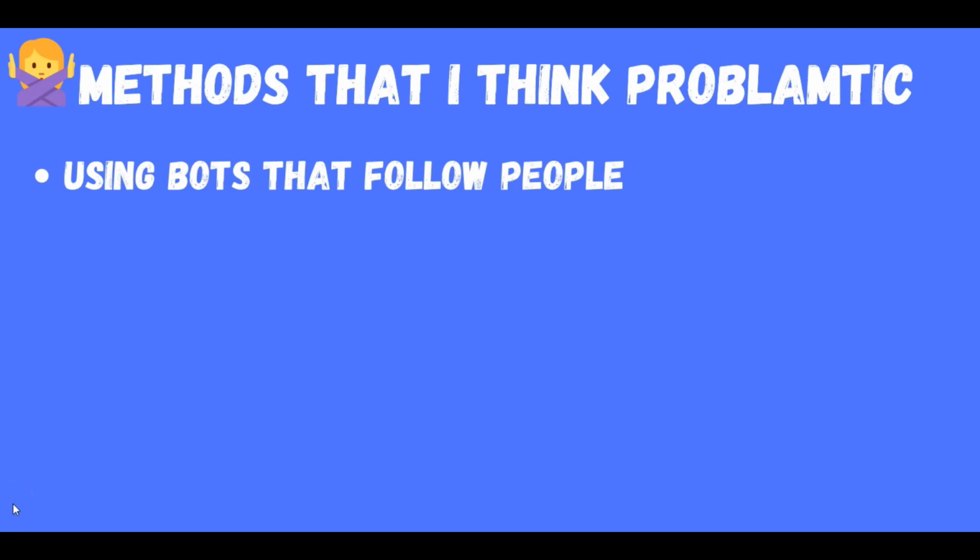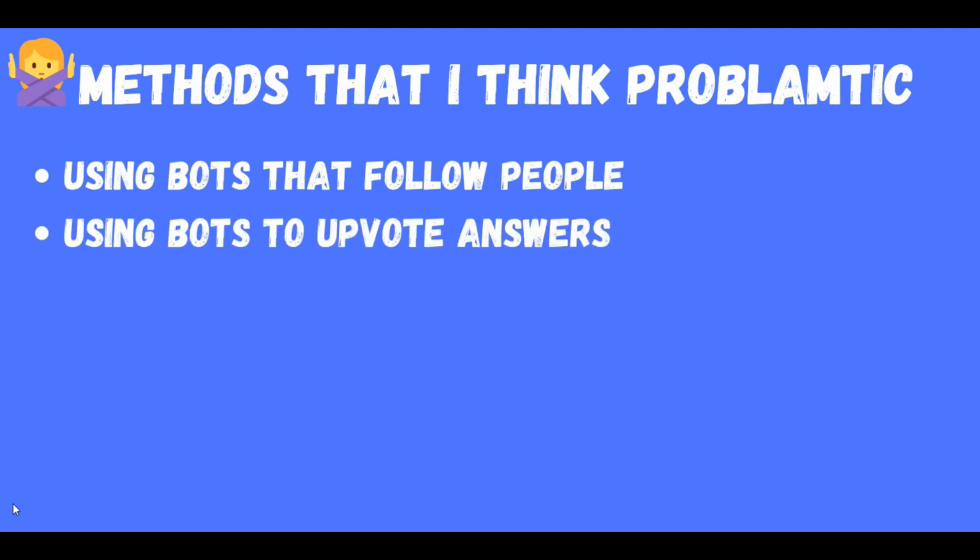One of the known methods that you can see in some of the guides is using bots that follow people. The idea of the bot is that you choose a niche and the bots start to follow people that have a lot of followers in that niche, and some of them will follow you back. The problem with that is that it's not natural. And if the Quora engine finds that you have an unnatural pattern of following, it can raise a flag, and they can also suspend your account.